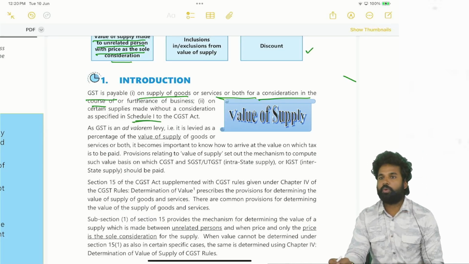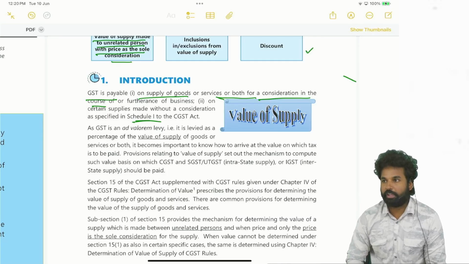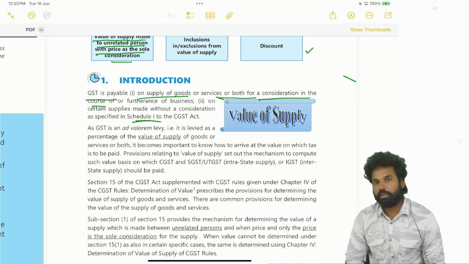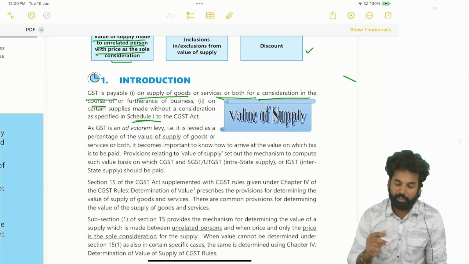But supplies without consideration are there. On those, how much the GST amount is cannot be told now, because it will be dealt with in the rules, as the price is not the consideration here. It is free of cost, without consideration. Hence, in those cases, we cannot determine the value, and thereby we cannot determine the tax also. So that will be dealt with in the rules.